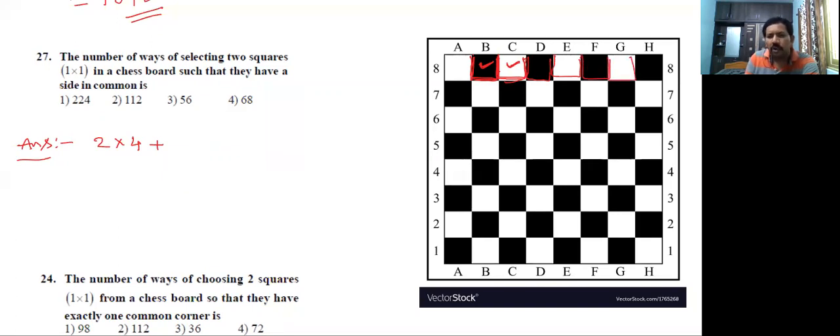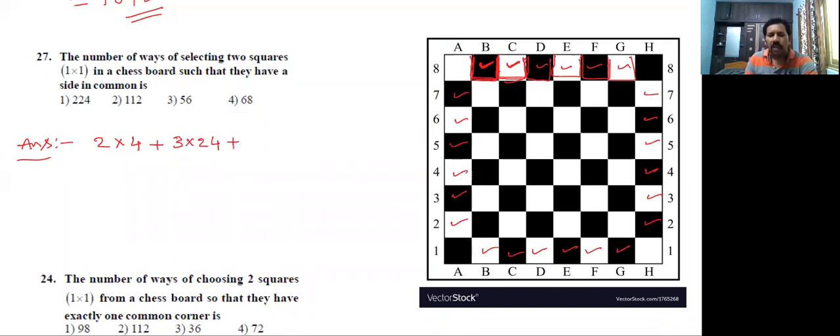That means how many squares are there with 3 common sides? 1, 2, 3, up to 24. 24 squares are there having 3 sides common.